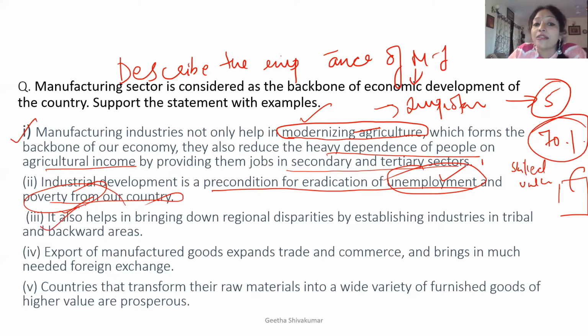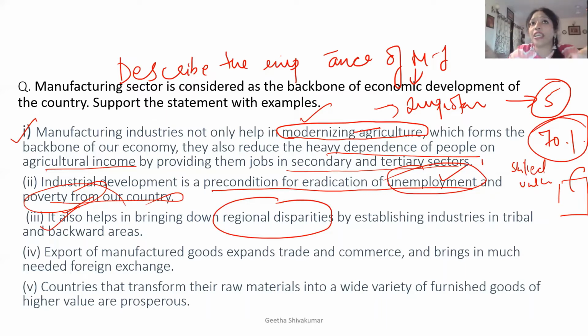Third point, it also helps in bringing down regional disparities by establishing industries in tribal and backward areas. So now industries are not only going to be set up in the cities. Industries are going to be set up in various places, which will reduce the regional disparities. The city and the village will come closer. There are a lot of examples of it.